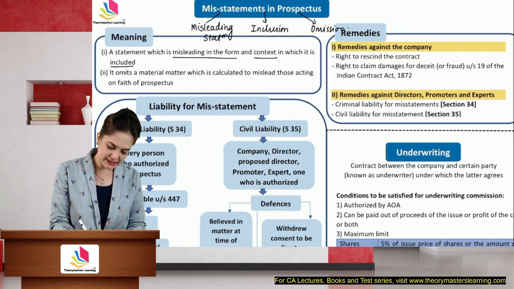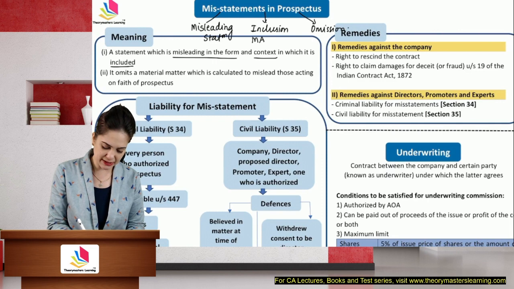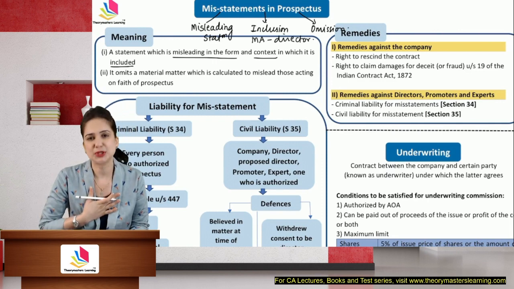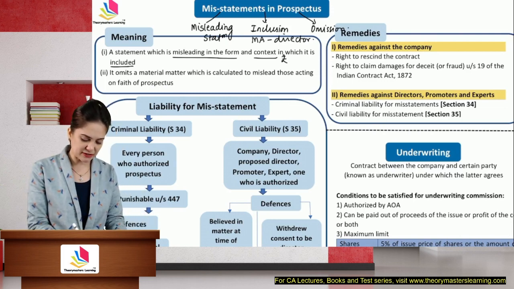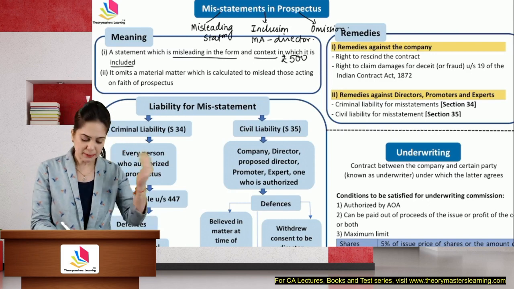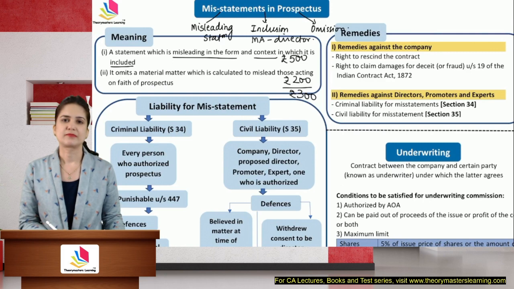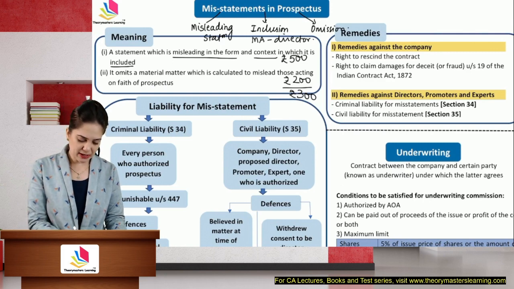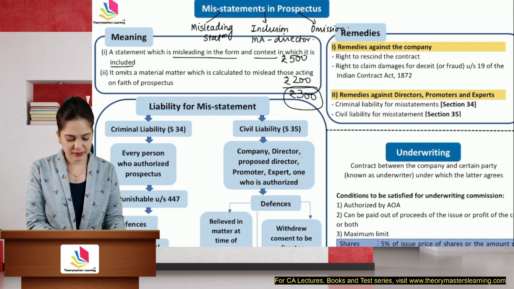Inclusion, I have included statements which are false. In my prospectus, I wrote that Mr. Mukesh Ambani has agreed to become the director of the company, whereas he had only agreed to help me in incorporation of the company. People read this information, they purchased shares at 500 rupees. Later, they found that this information was false. The price fell to 200 rupees. Every shareholder suffered 300 rupees loss per share. So this damage can be claimed from the company and the persons who have given that false statement.